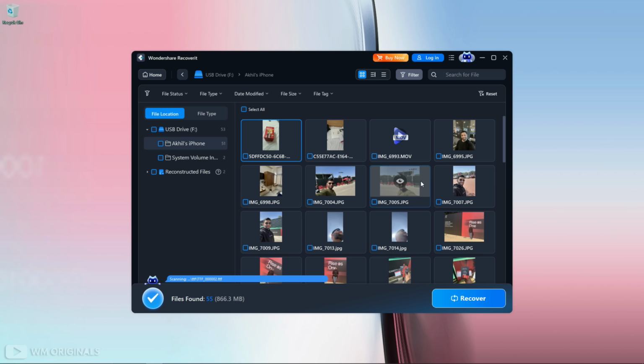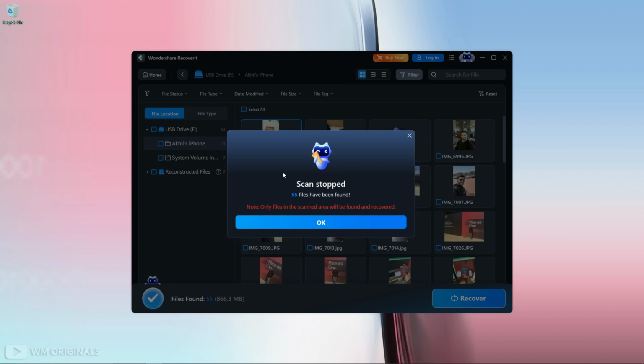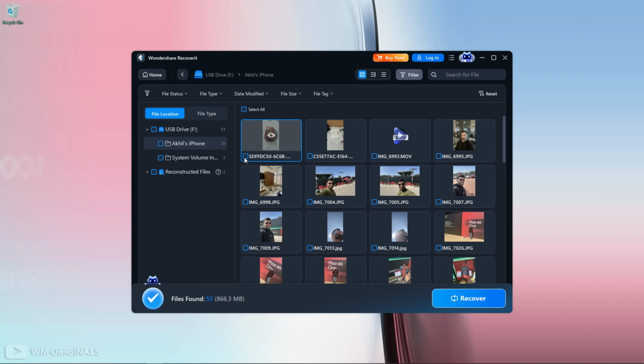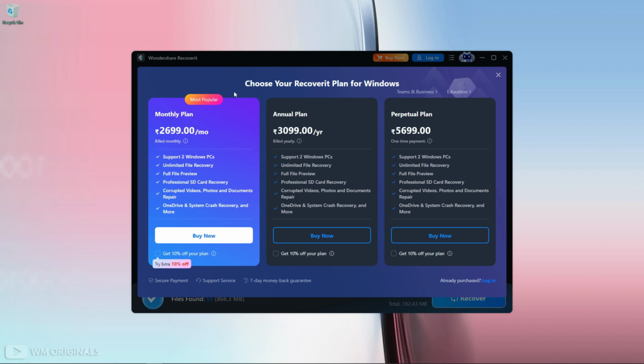Now click stop. Here comes a pop-up. Scan stop. 55 files have been found. Click OK. Now we can select the photos one by one or can click on this to select all. Next, click recover to recover permanently deleted photos from SD card after format.